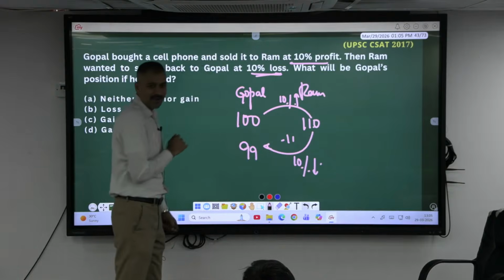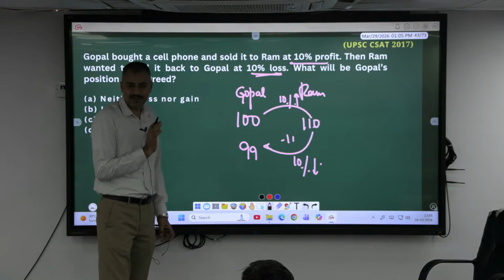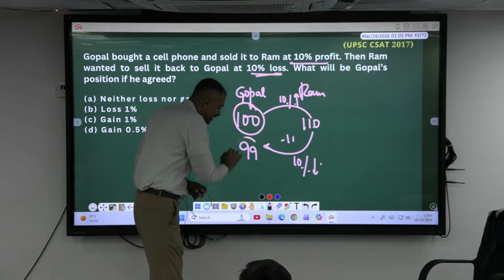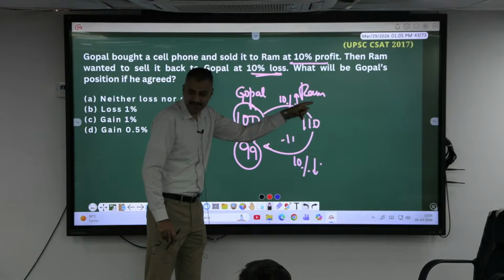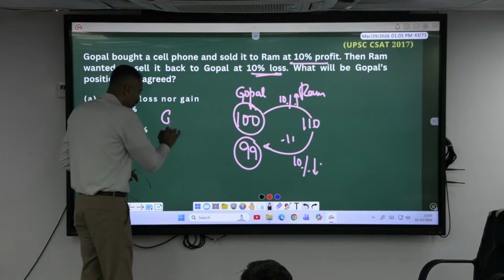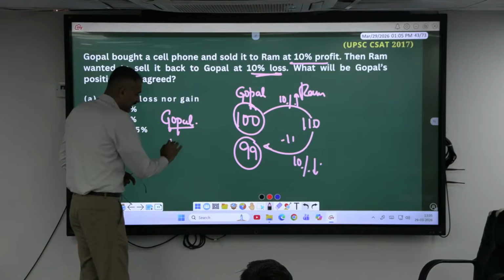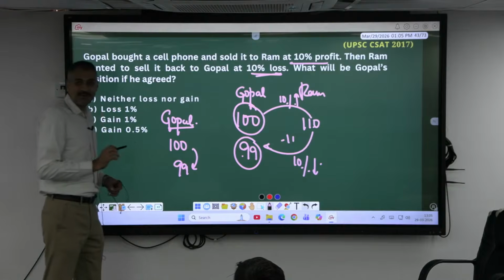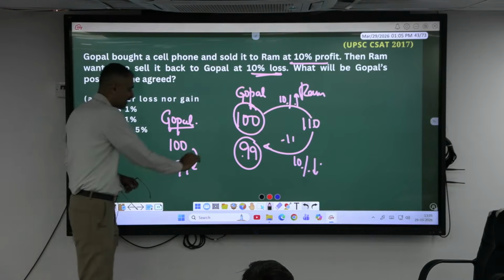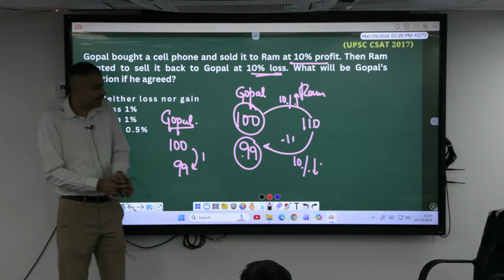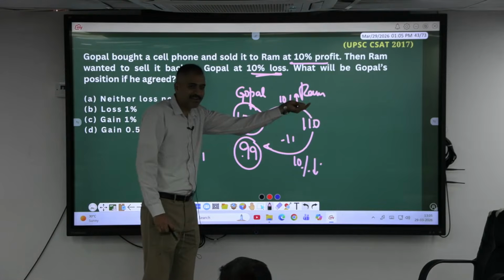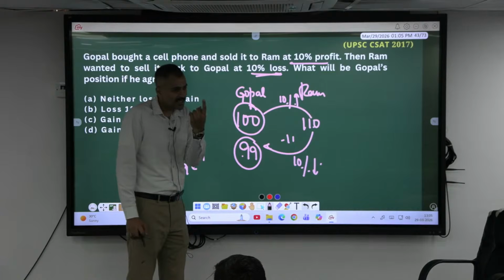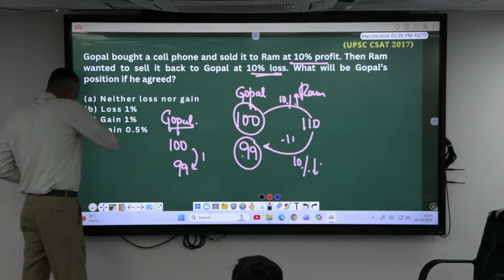So Gopal got back that mobile, isn't it? Gopal has invested how much here? And he paid 99 rupees to Ram now, right? So Gopal initially bought it at 100. Second time he is buying it at 99. He has got the mobile as well as 1 rupee. He has the mobile in his hand. Anyway, he is buying the same mobile from Ram for 99. So he is saving 1 rupee here, meaning 1 rupee gain.